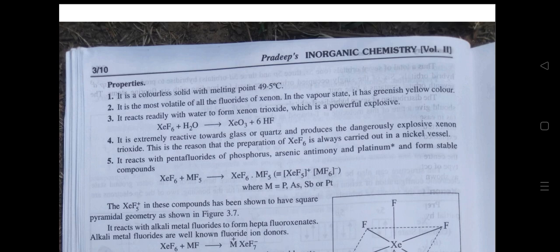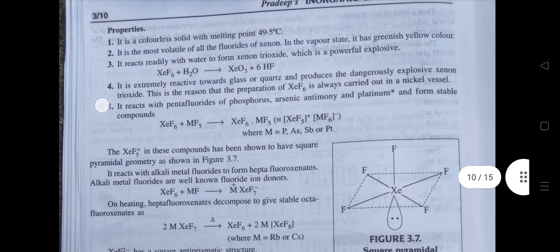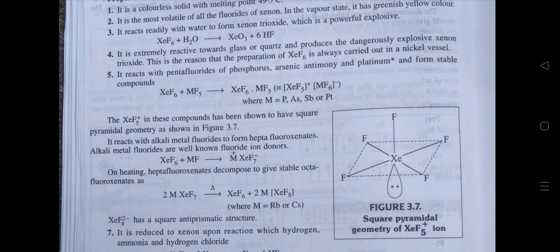Third, it reacts readily with water to form xenon trioxide, which is a powerful explosive. Fourth, it is extremely reactive towards glass or quartz and produces the dangerously explosive xenon trioxide. This is the reason that the preparation of XeF6 is always carried out in a nickel vessel. Fifth, it reacts with the pentafluoride of phosphorus, arsenic, antimony, and platinum and forms stable compounds. The XeF5 positive ions in these compounds have been shown to have square pyramidal geometry. It reacts with alkali metal fluoride to form heptafluoroxenates.